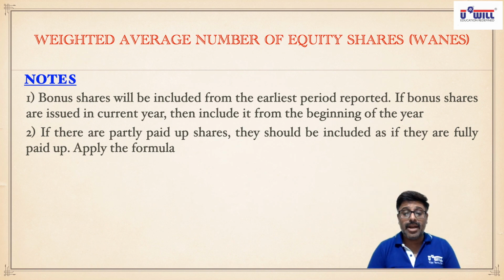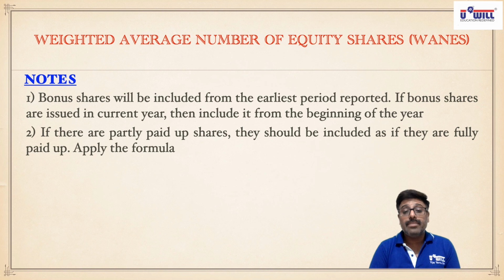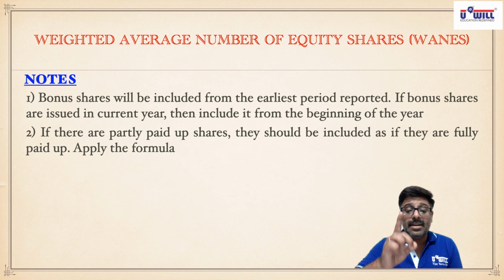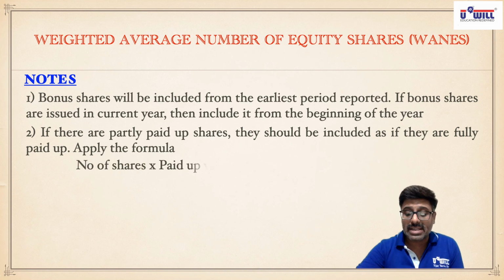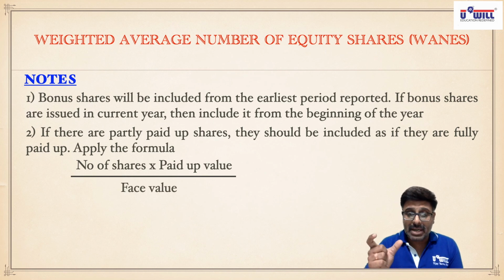Look at it once again and write it down in your notebook. If there are partly paid up shares, they should be included as if they are fully paid up. Okay, 20,000 into 5 paid up, 1 lakh. As if they are fully paid up, they are equal to how many number of shares? 1 lakh divided by 10, 10,000. So apply this formula, write this formula in your notebook. Number of shares into paid up value divided by face value. Like number of shares 20,000 into paid up value 5, 1 lakh divided by face value 10, 10,000 shares.